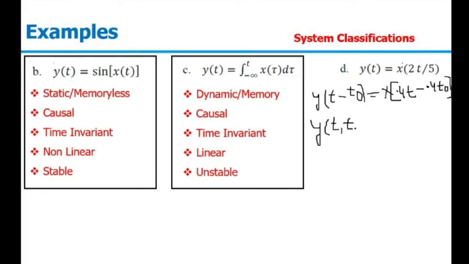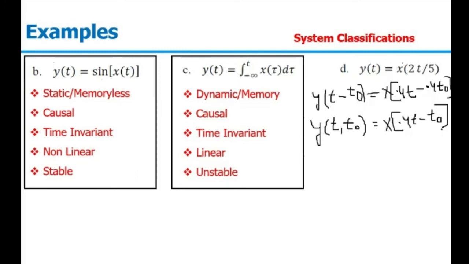So the system response for input x of 0.4 t will be x of 0.4 and then delaying the input by t naught. Since both are not equal, the system is time variant.